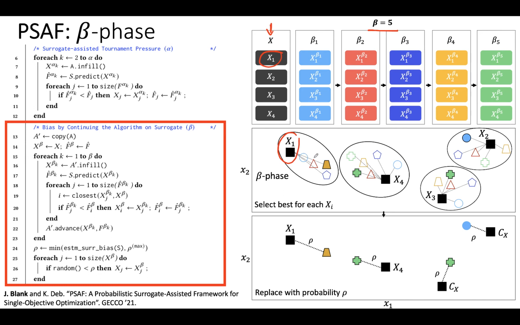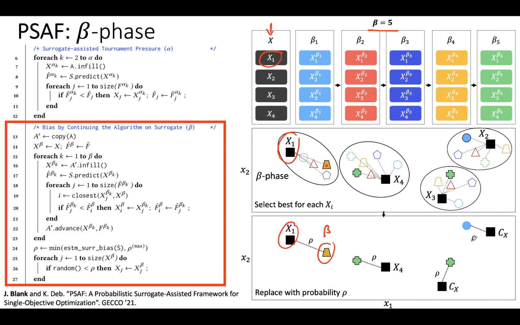Out of this pool, we are going to select the best, which the surrogate tells us. In this case, this turns out to be the best solution by using the surrogate's predictions. So finally, we have for each of the alpha winners another candidate originating from the beta phase.